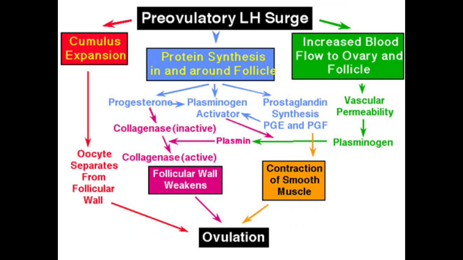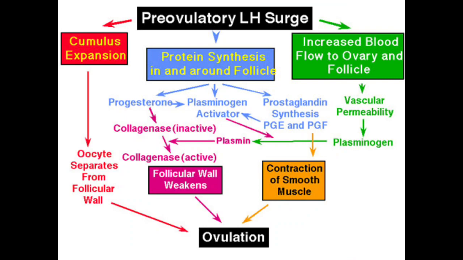In this picture, the same events are expressed in a different way. The pre-ovulatory LH surge causes the cumulus expansion as a result of the edema, and the oocyte separates from the follicular wall. There is also protein synthesis around the follicle, that is progesterone, plasminogen activator, and prostaglandin synthesis. The progesterone renders collagenase enzymes, and the plasminogen activator activates the plasminogen, increases blood flow toward the ovary, and increases the vascular permeability.